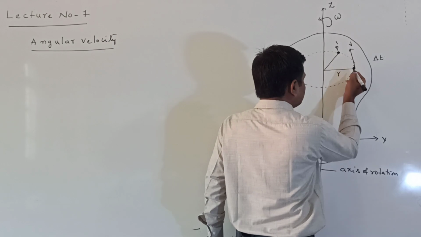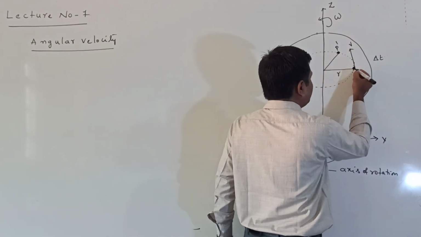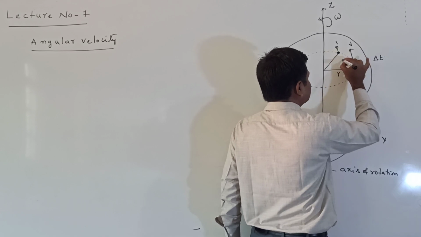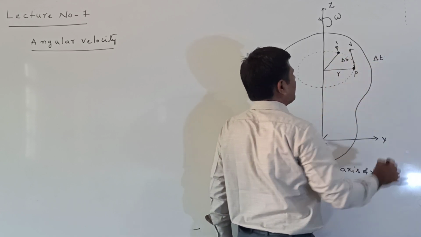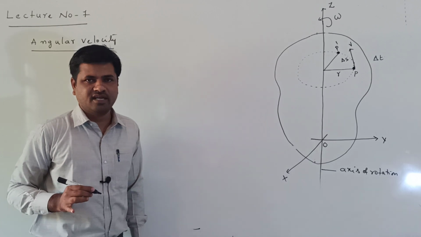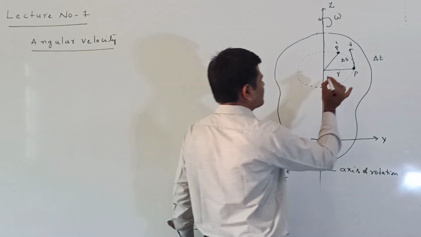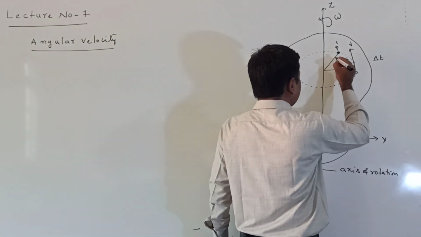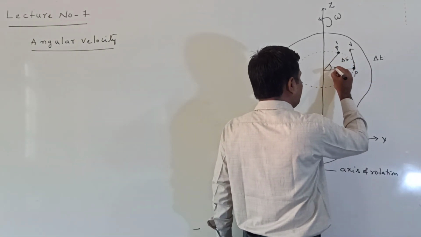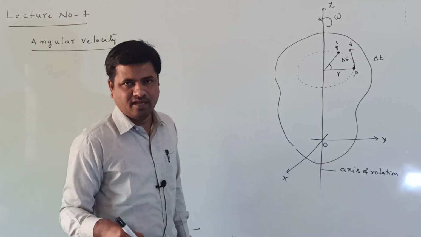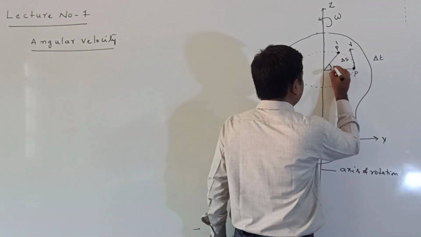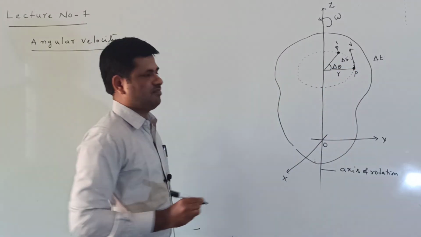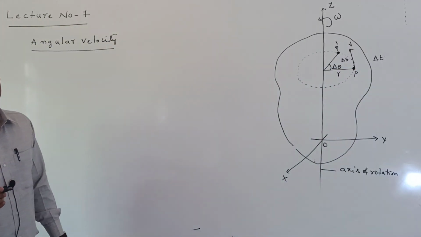The distance it moves from P to P dash I consider as delta s. When moving from P to P dash, it is rotating through an angle, and that angle I consider as delta theta.